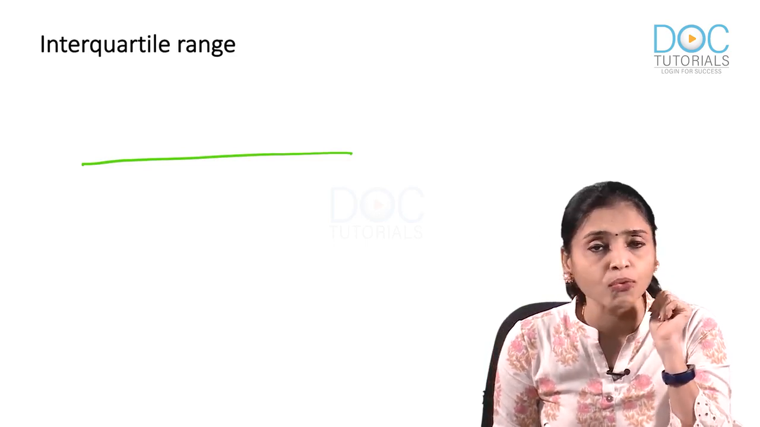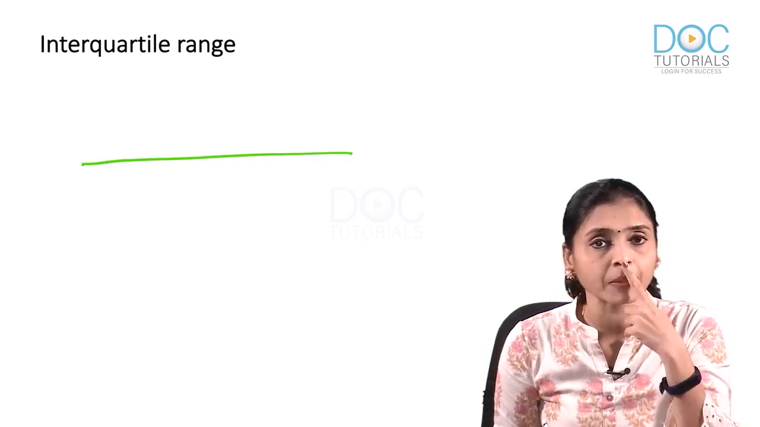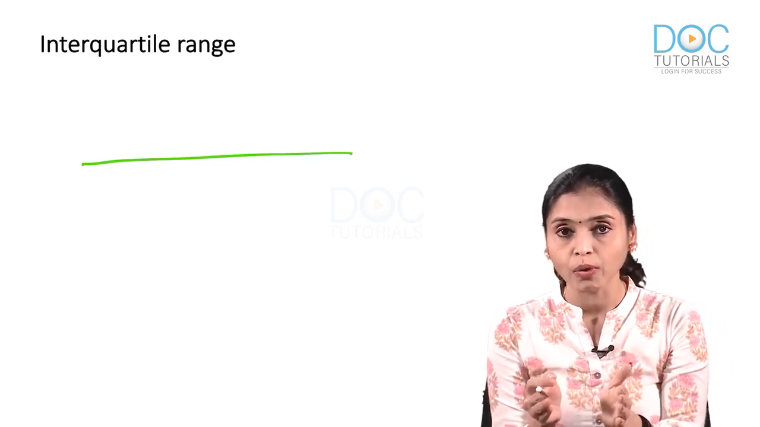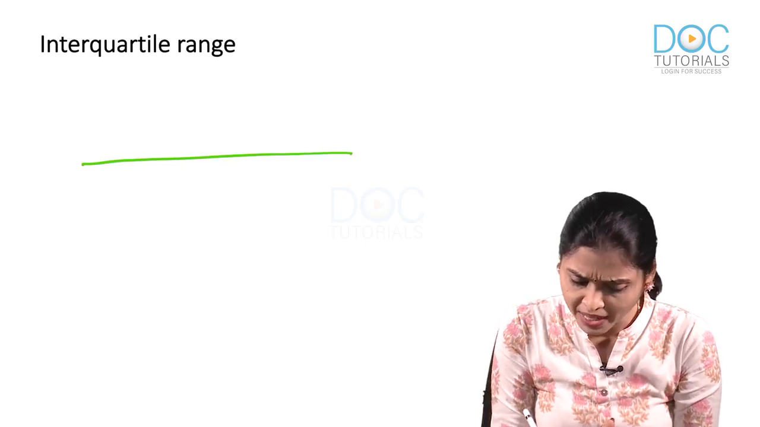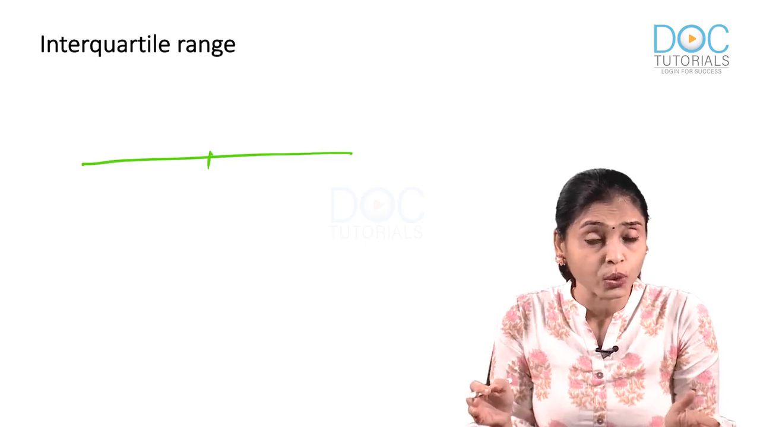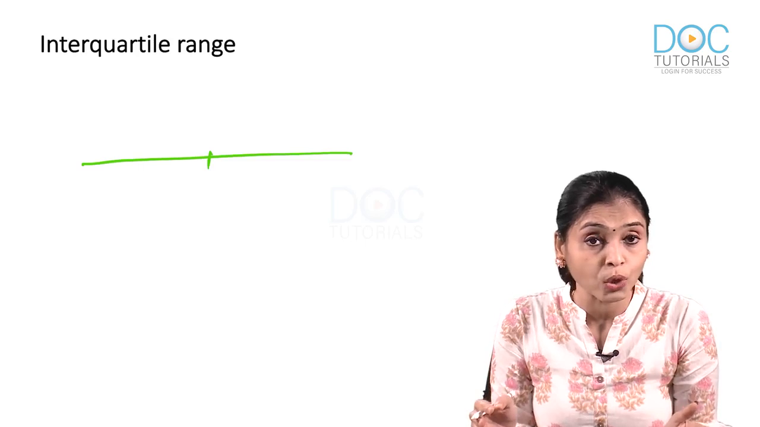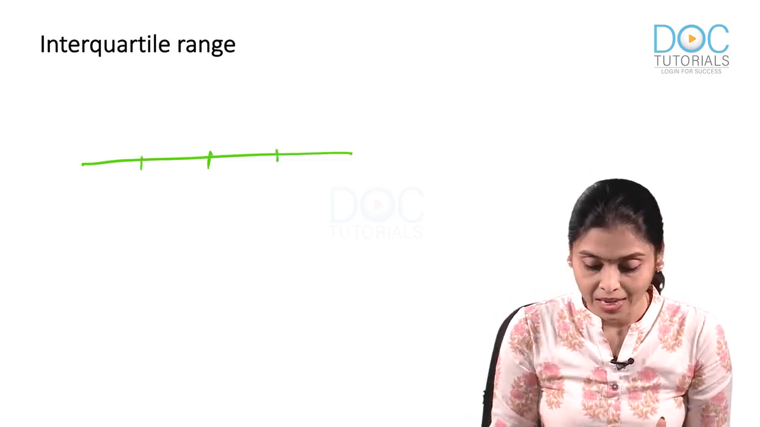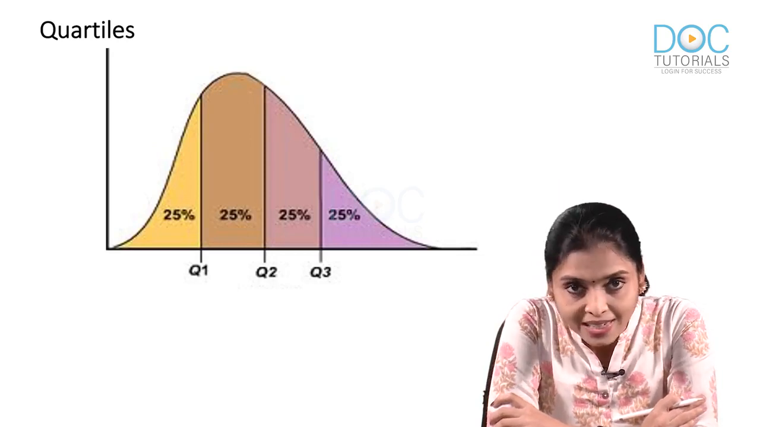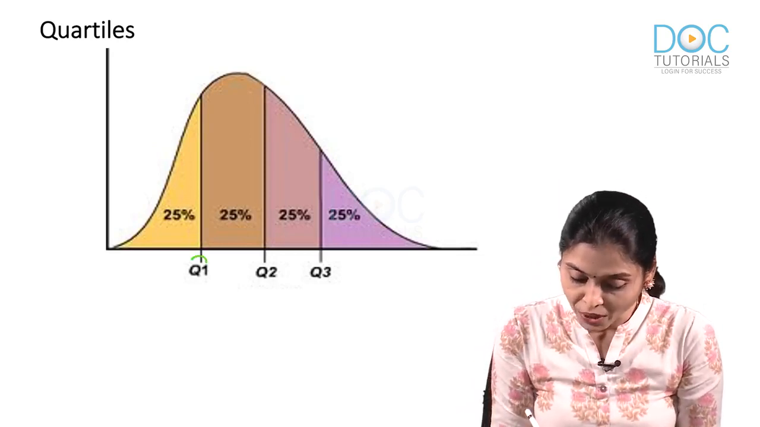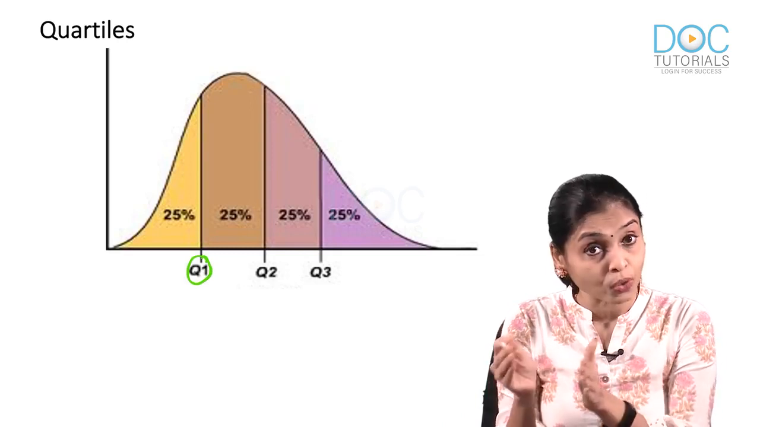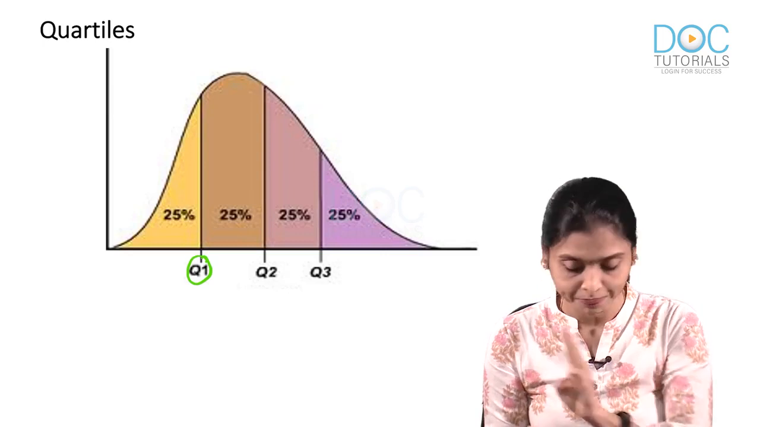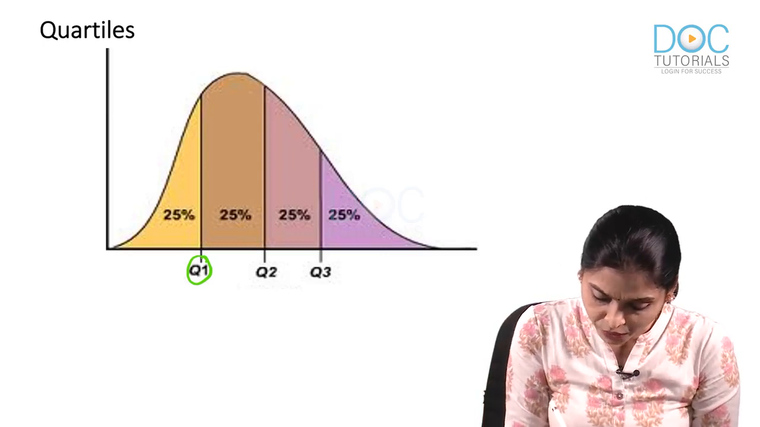Now, for dividing something into 4 equal parts, how many points do you require? See, for dividing something into 2 equal parts, how many points do you require? Just 1 at the center, right? Whereas for dividing something into 4 equal parts, you require 3 points like this, right? This is how you do it. Is it clear? Look at this. You divide them into 4 equal parts using 3 points, which are Q1, Q2, Q3.